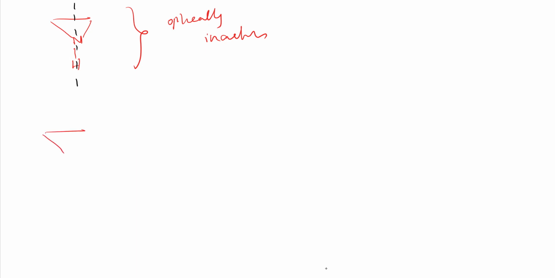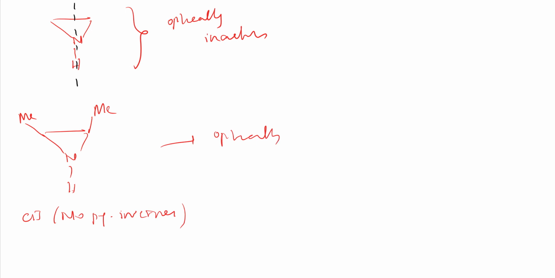Can you tell whether it is optically active or not? Let us assume that they have given it like this, it is cis kind and no pyramidal inversion. Tell us whether it is optically active or not. It will be optically inactive. Why? Because since it is cis, a plane of symmetry exists.